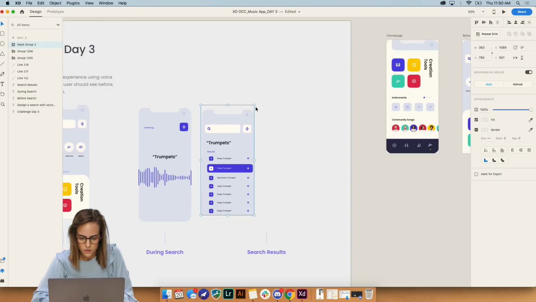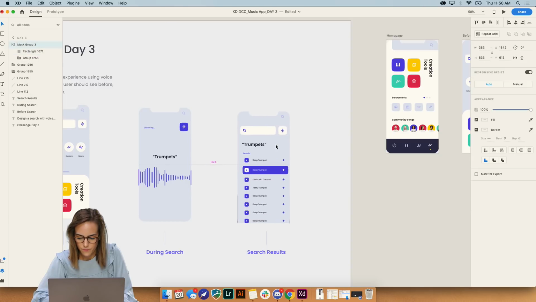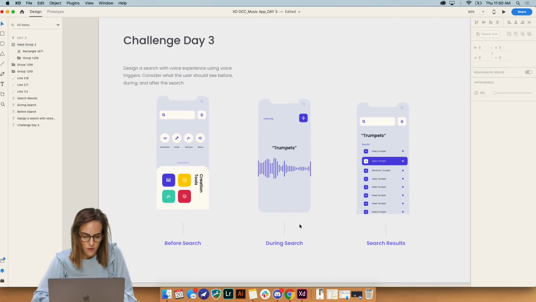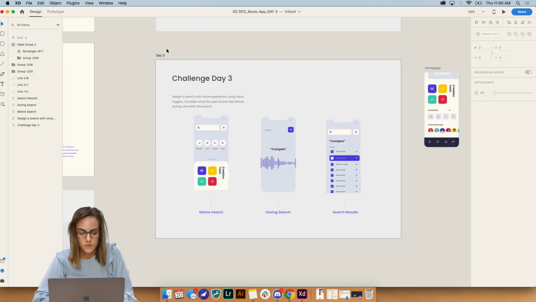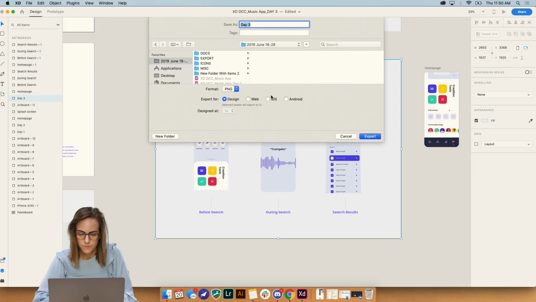Let's see if that's the right size. Bring this down a little bit. Okay. I think that looks good. So all you have to do to export is press this, File, Export, Selected.